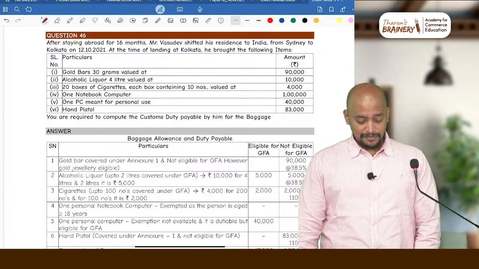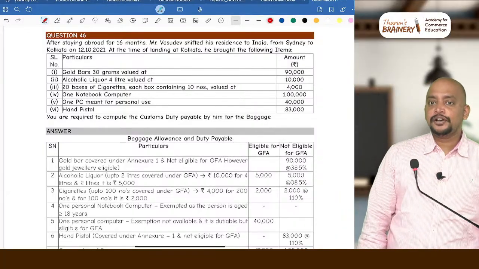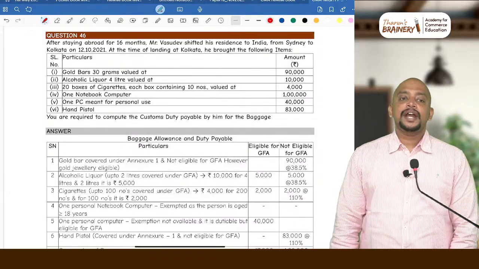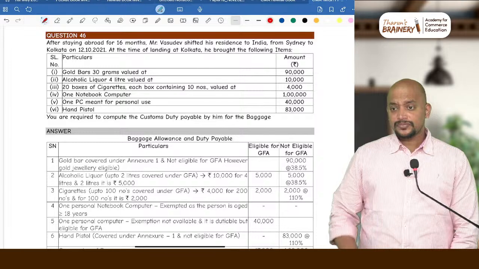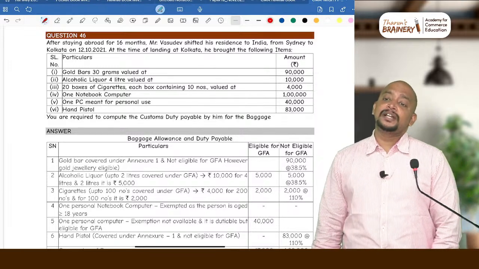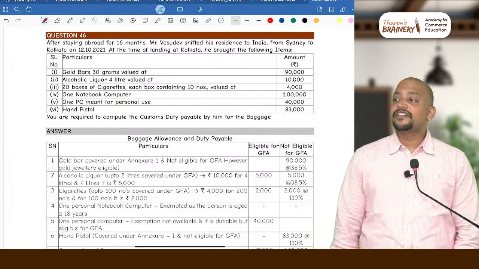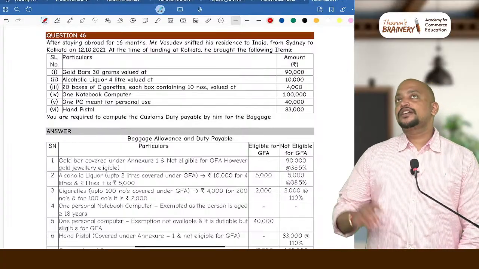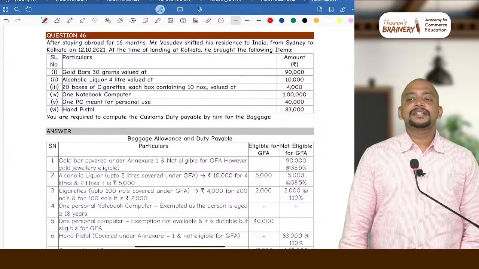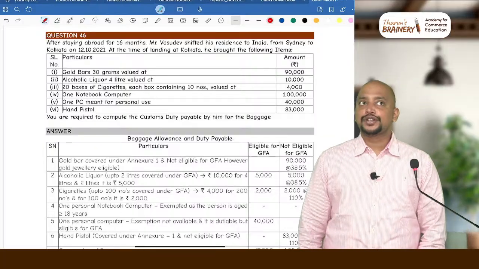So basically, in case of gold bars and all, we don't have the concessional rate. What is a baggage rate that is applicable? 38.5% is a baggage rate. But there are 3 goods for which 110% baggage rate will be applicable. What are those 3 goods?